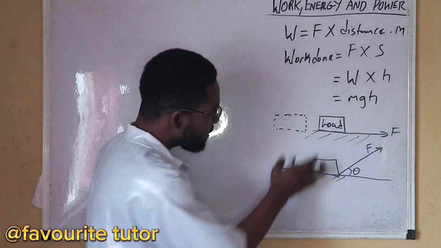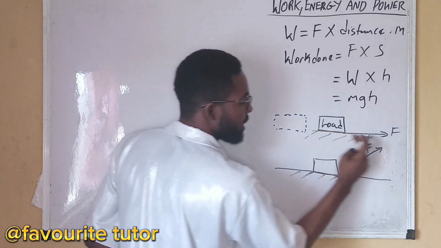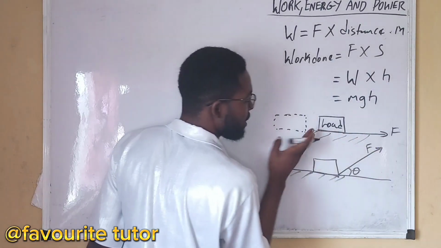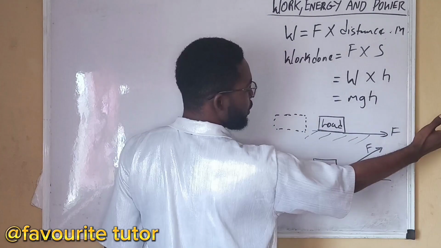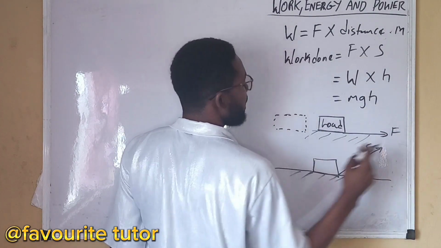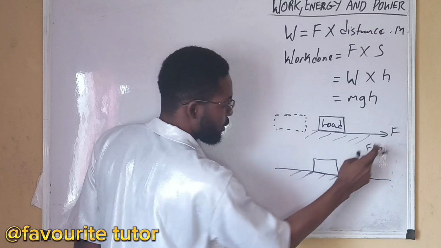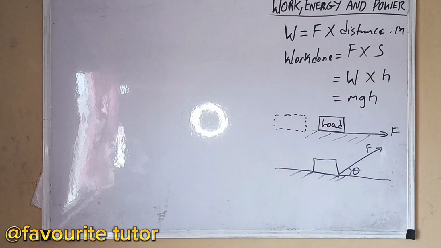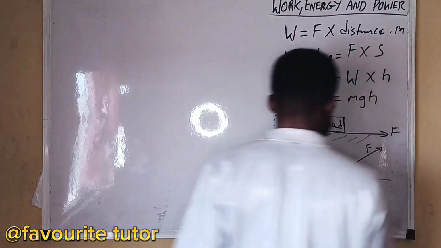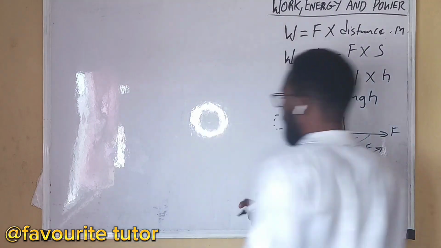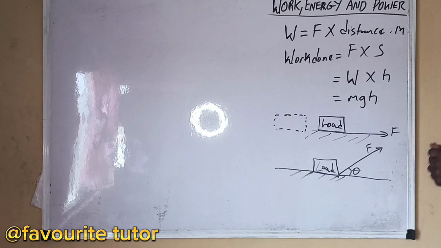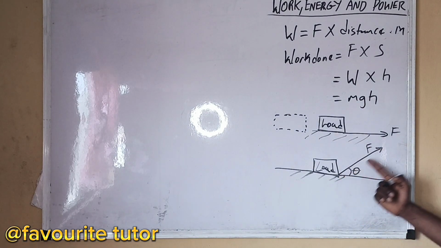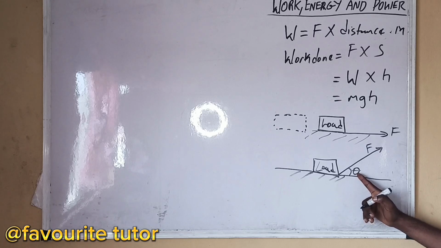Right here, in this first example, the force is basically horizontal. That's the horizontal force, and the body moves in the horizontal direction. Now, what if this force is inclined? It looks as if you are pulling the load. The force is no longer directly towards the load now. The force is now inclined, forming an angle.